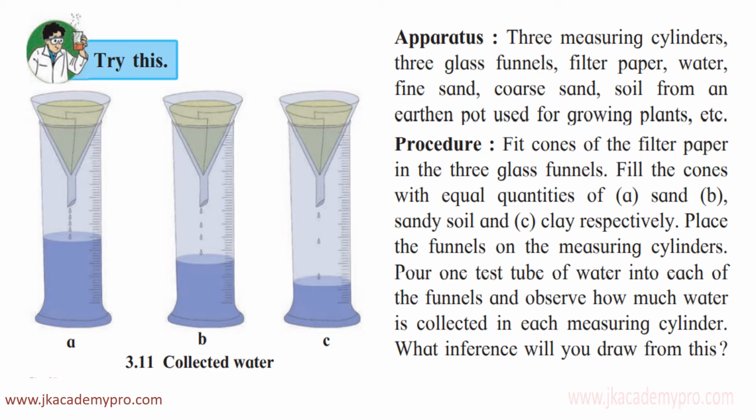So what inferences will you draw from this? What will you find out? If you look at the picture alongside, you will see that in cylinder A, the water has drained out more than in cylinder B and C. So, what was there in the cone of cylinder A? It was sand. And in cylinder B, we had put sandy soil, that is the coarse sand. And in the third one, we had put clay. So, this tells us that water drains out faster in sand rather than in the soil.